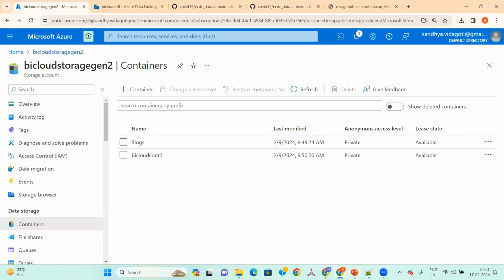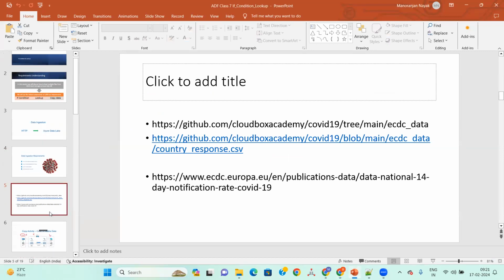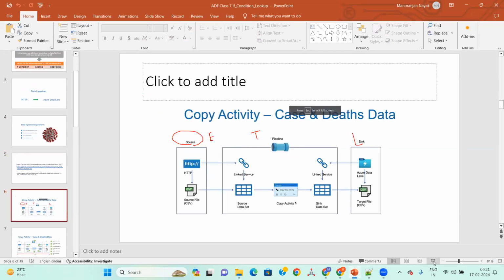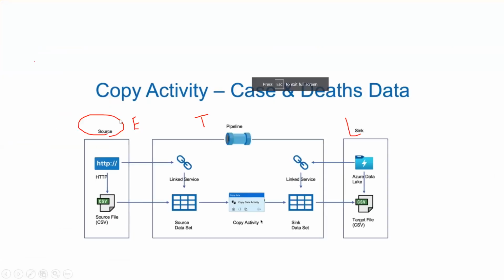Here we just want to load the data. So this is the high level plan. This is our source, HTTP, in CSV file format, and using the ADF pipeline, we built the linked service for this one. For the target we also have the linked service and the data set for the ADLS Gen 2, and we will be creating this source data set, that's an HTTP data set, and we'll use the copy transformation and load the data into the ADLS Gen 2.